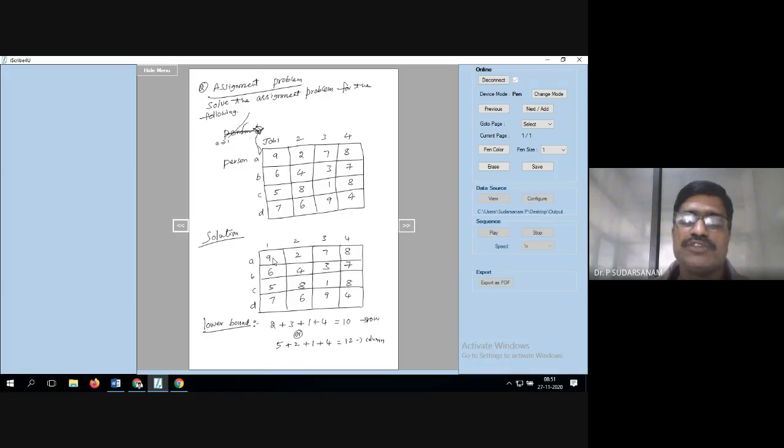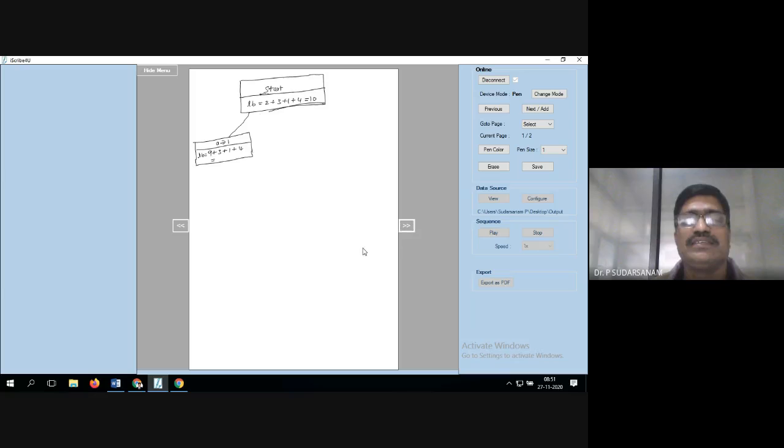For the first one, a is equal to 1, we have taken it. From the second row onwards, take the minimum of the second row, the third row, the fourth row, and the rest as it is, whatever you have calculated in the first step. Now you got the value, which is how much? 9 plus 3, 12. 17, sir. Write it, 17.